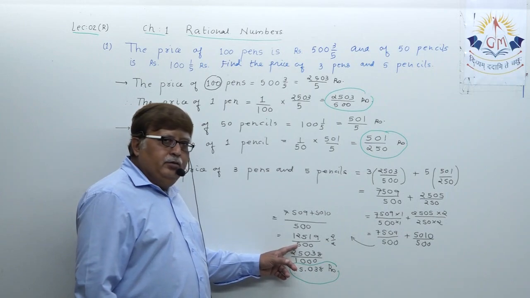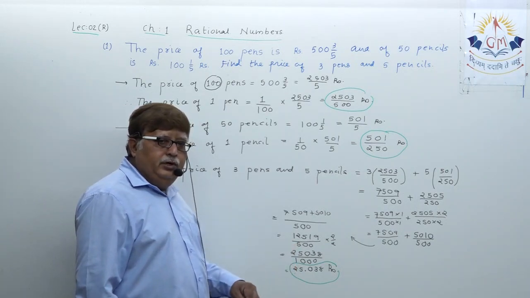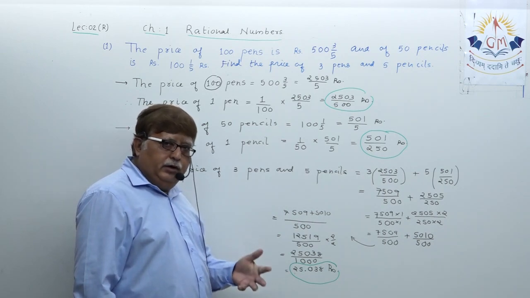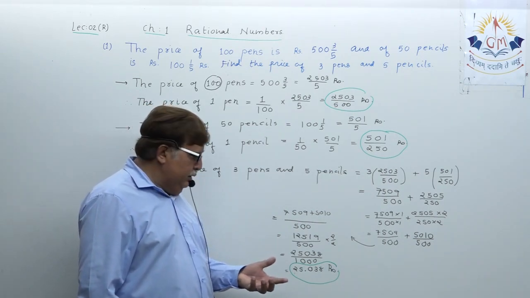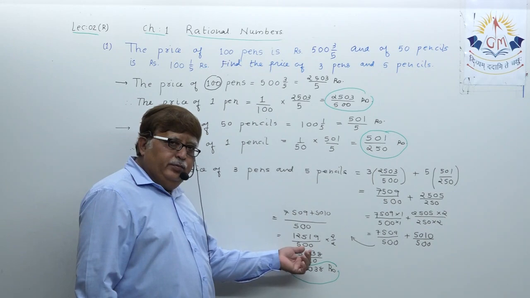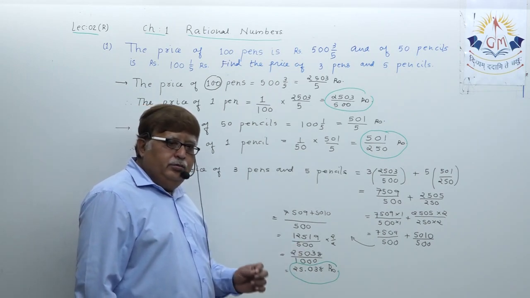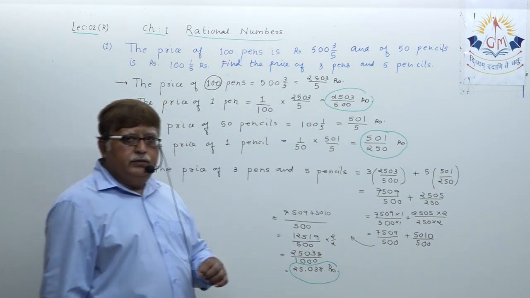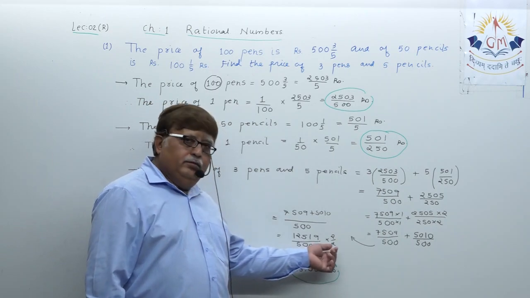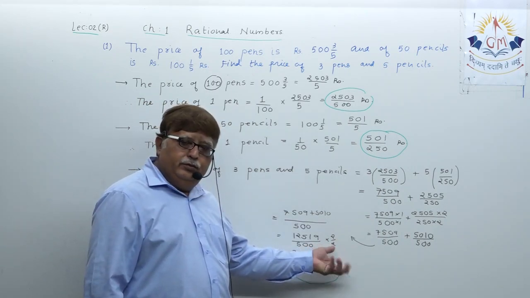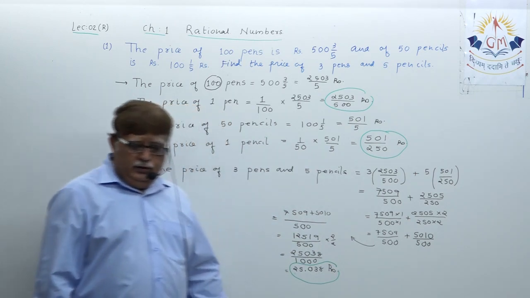The denominator can be converted into 10, 100, 1000, 10,000. What to multiply depends on the denominator you got. Here you got denominator 500, which you simply multiplied by 2 and you will get the answer.